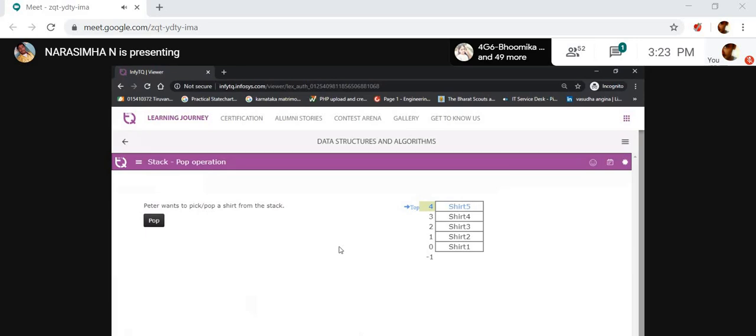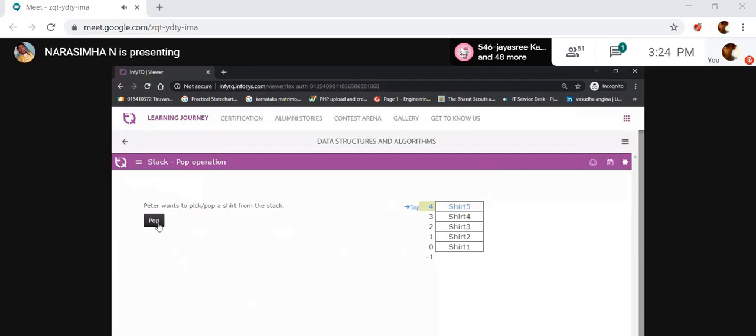Pop means you are getting a data out of the list. In Python fundamentals, what is a list? A list is a collection of heterogeneous data. You can get any index value by using pop of index, but here it is not possible. Whenever you give pop, it extracts only the last element.